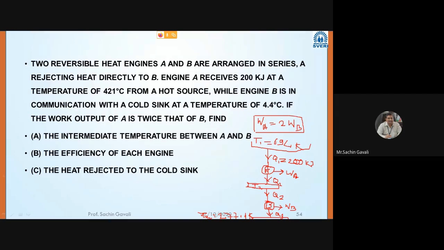It is Q1 minus Q2, which is equal to 2 times the work of B, that is 2 times Q2 minus 2 Q3.